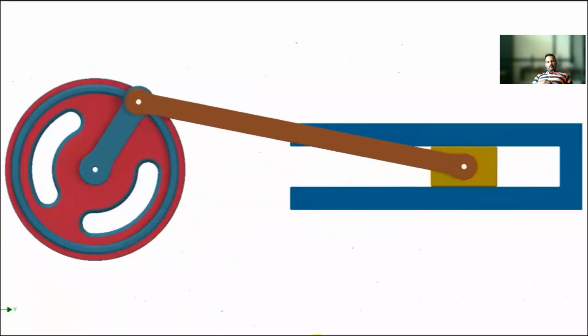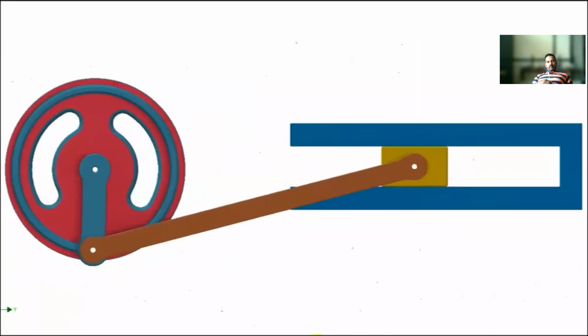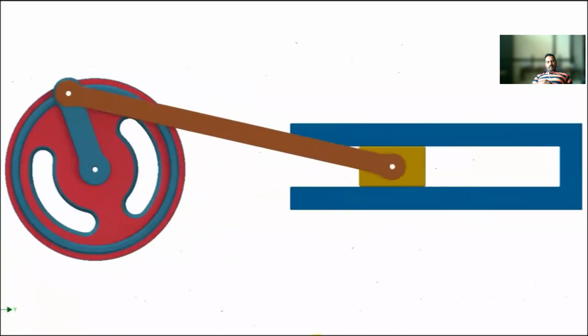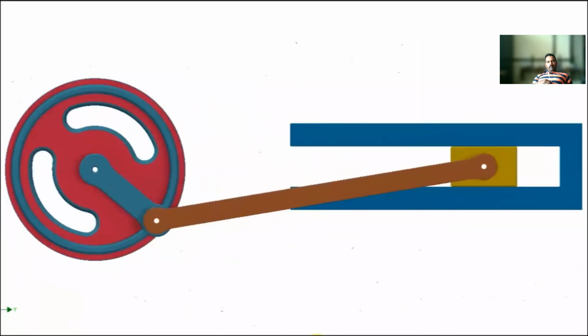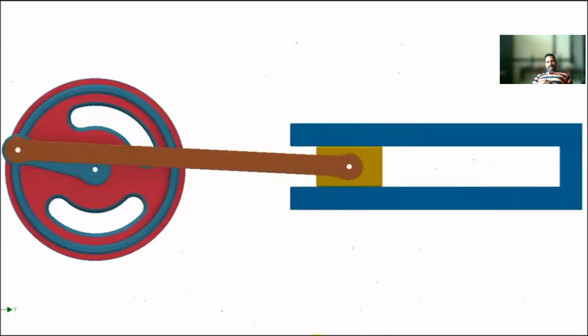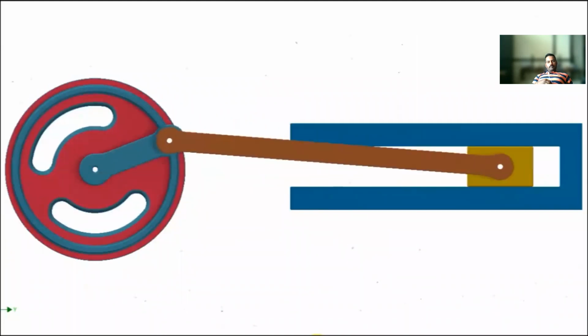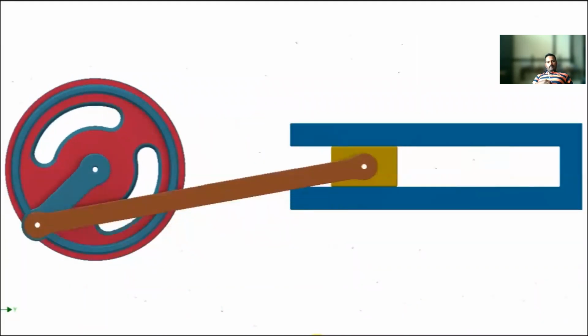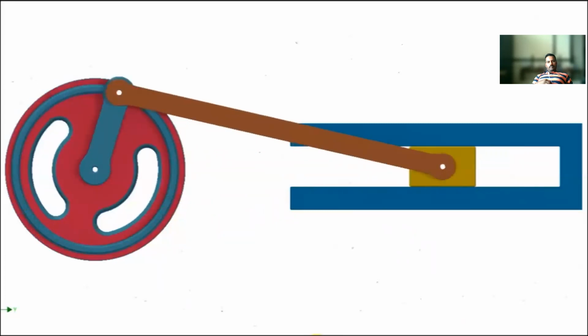The total distance covered by the slider between its 2 extreme positions is called the path length. This distance will be equal to double times the length of the crank when the axis of crank and slider are in same line.